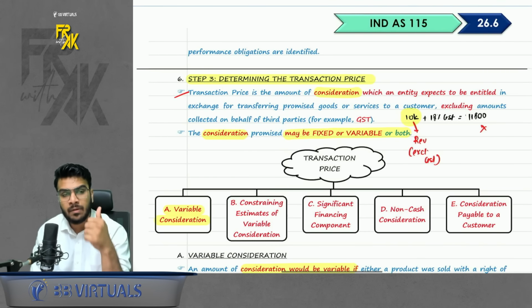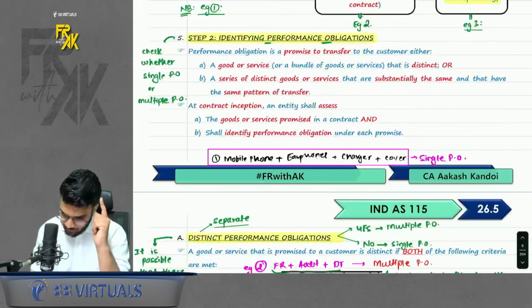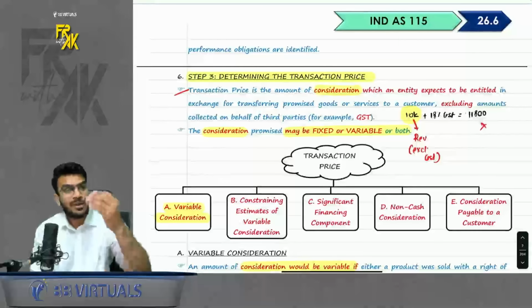Step number 2 was done. Step number 1 was identifying the contract. Step number 2 was determining, identifying the performance obligations. Okay, for a moment I went blank.